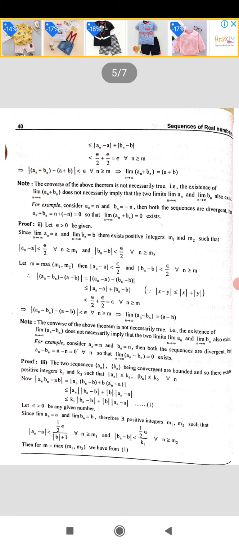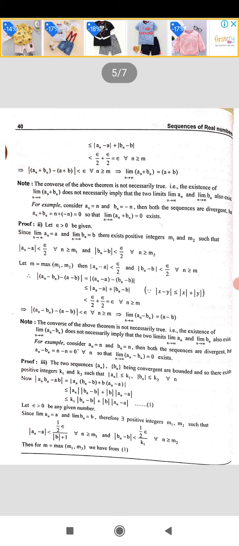Okay. Now we know that modulus of x plus y is less than or equal to mod x plus mod y, and mod xy is equal to mod x into mod y. By that property, modulus of an into (bn minus b) plus b into (an minus a) is less than or equal to modulus of an into modulus of bn minus b plus modulus of b into modulus of an minus a.